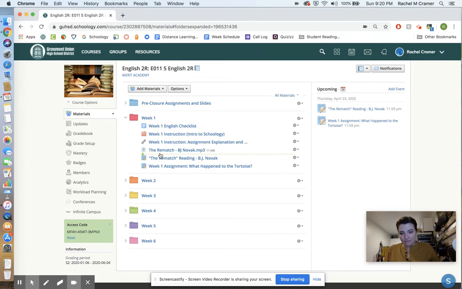And the first story of this entire book is a retelling of the tortoise and the hare, the race between the tortoise and the hare. And it's called The Rematch. It's this funny, kind of whimsical way to tell what would have happened after the tortoise beats the hare, which gives us the story of, I'm sure most of you know, we've talked about it in class before, the idiom of slow and steady wins the race and all those different ideas of why going slow and steady is good and why you should do it.